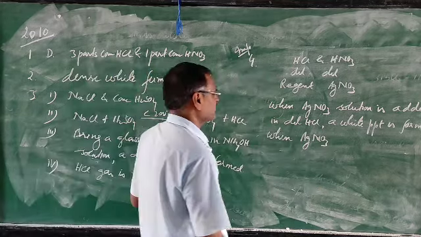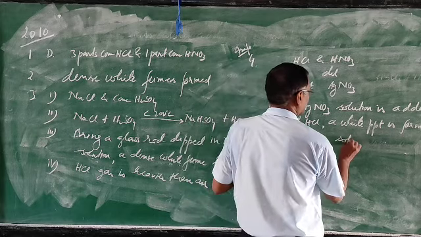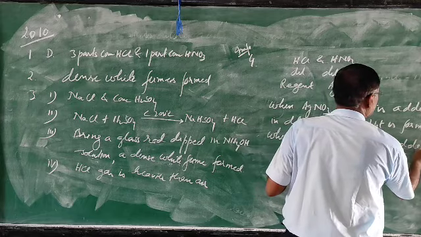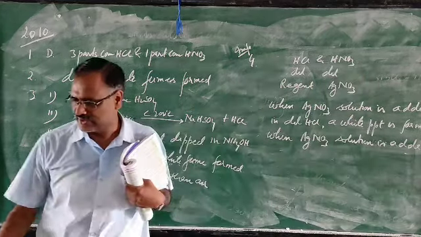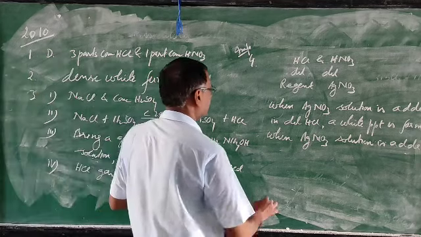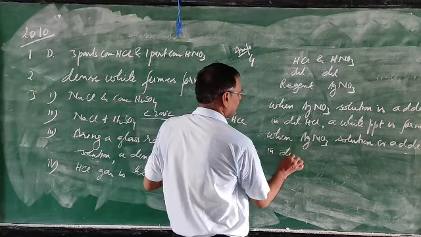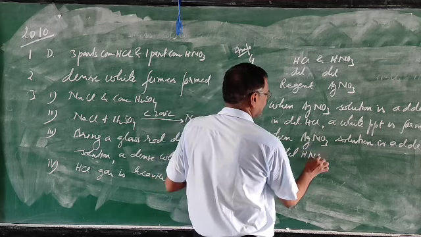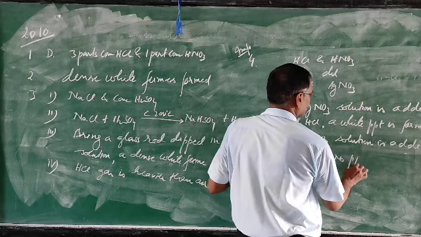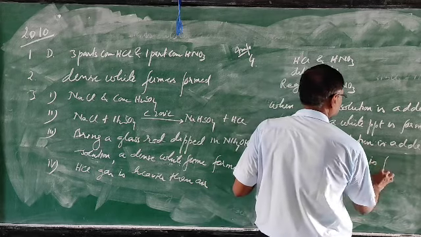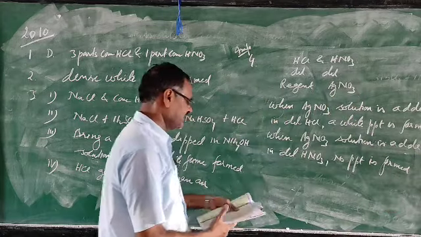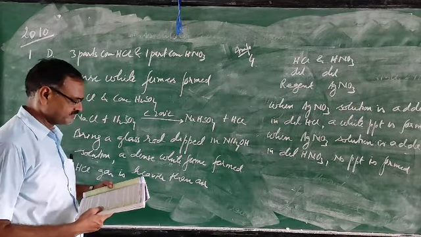When silver nitrate solution is added to dilute nitric acid, no precipitate is formed. No visible reaction takes place. You can write it either way, both are correct.